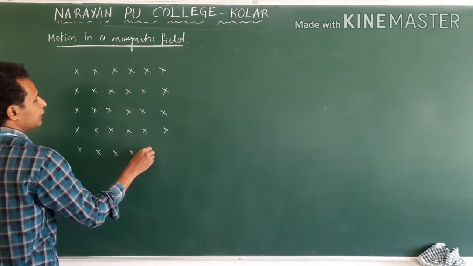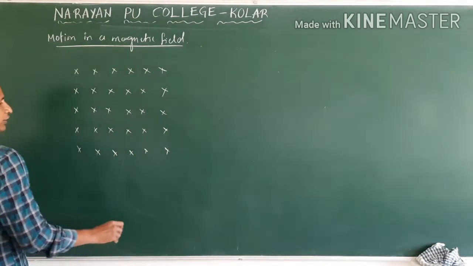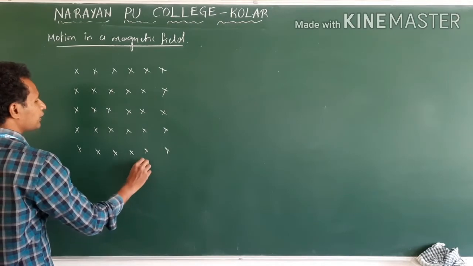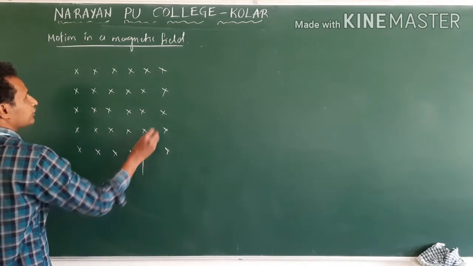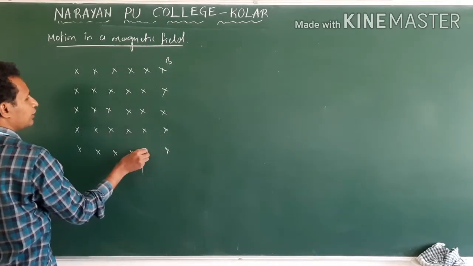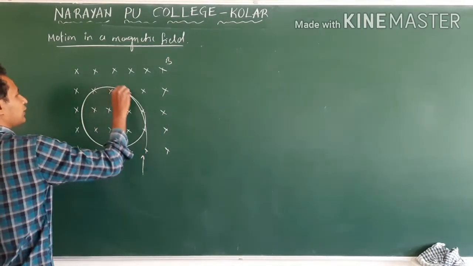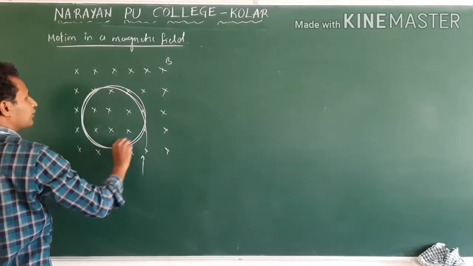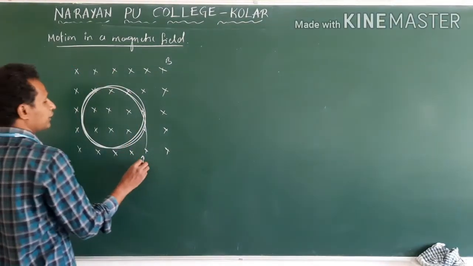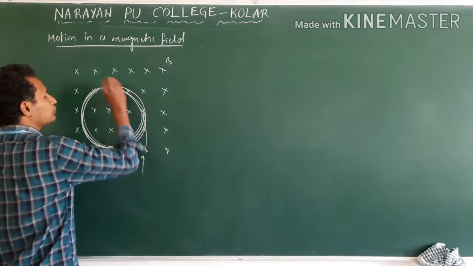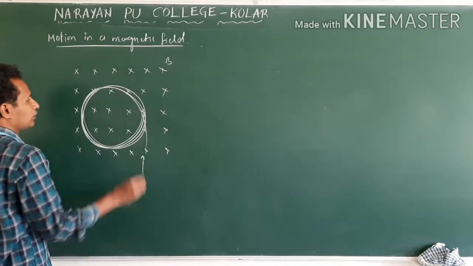Suppose a charged particle enters this field, then what happens? As soon as it enters the magnetic field B, due to the magnetic force it takes a deviation and follows a circular path.